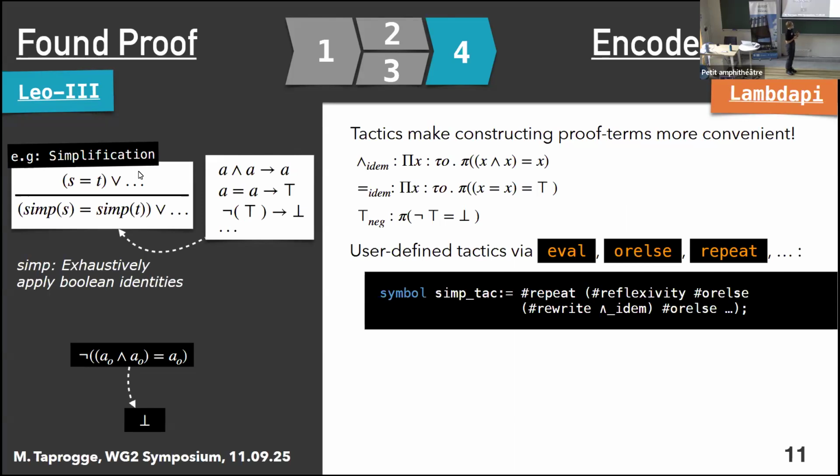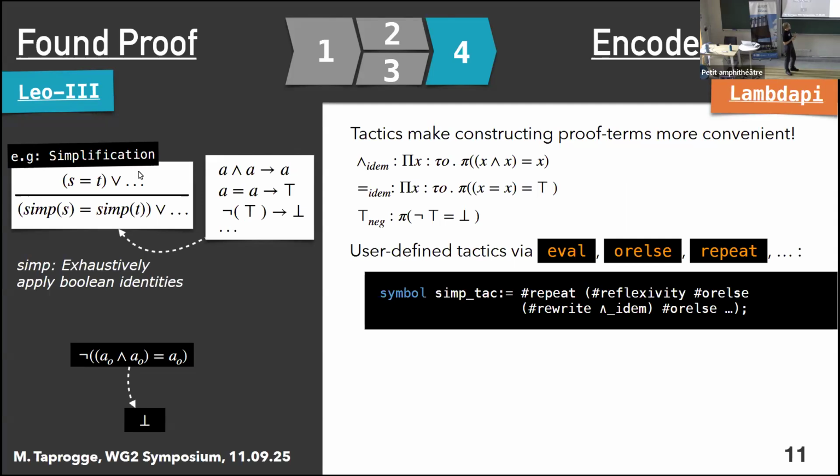You can see here, we first try reflexivity, and the things that we've seen before as tactics are prefixed with a hash. This is just to differentiate the actual tactics and keywords that we need to use as tactics from the term representation of them. In this case, the first thing that we're doing is checking whether the two sides of an equality that we're trying to prove are already equal. And if this is not the case, or else, we try to rewrite with our first Boolean identity, and then we can just go through our whole list of Boolean identities. So this is what the procedure could look like.